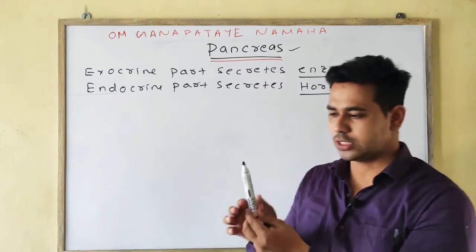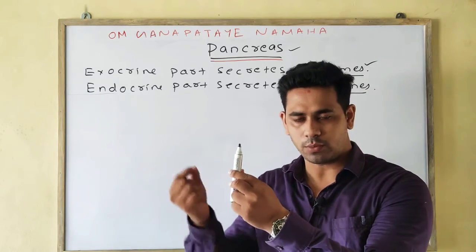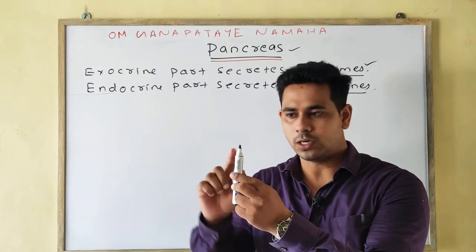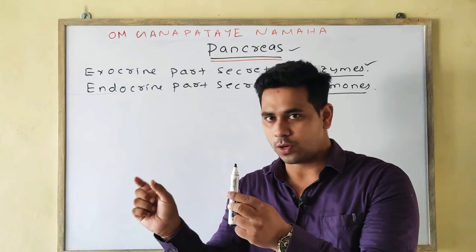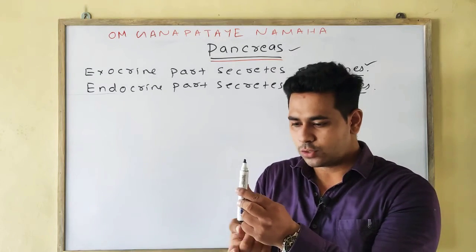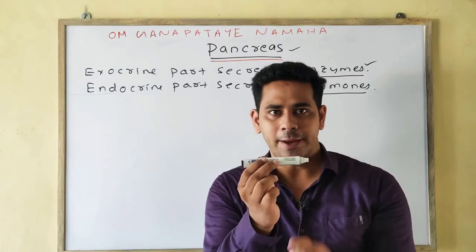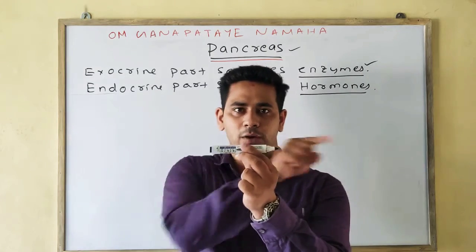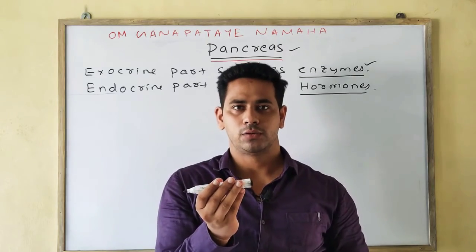If suppose this is an organ, a hormone will stimulate this organ to perform its function. That is called the hormone. Whereas an enzyme is a catalyst which speeds up the reaction, or takes the reaction forward. Okay.